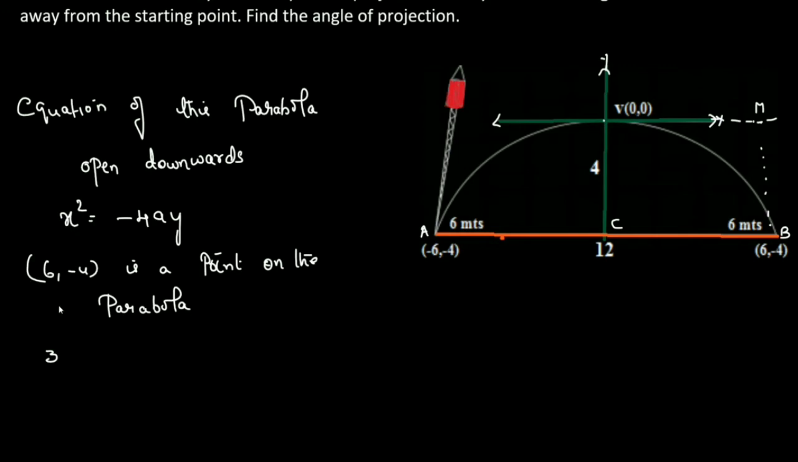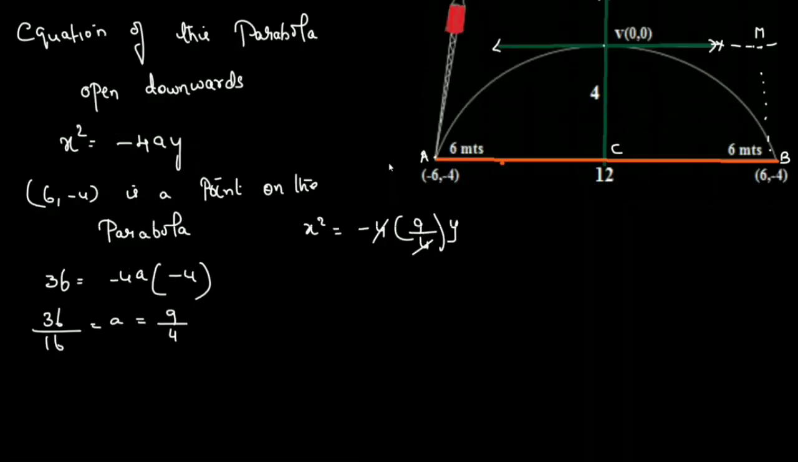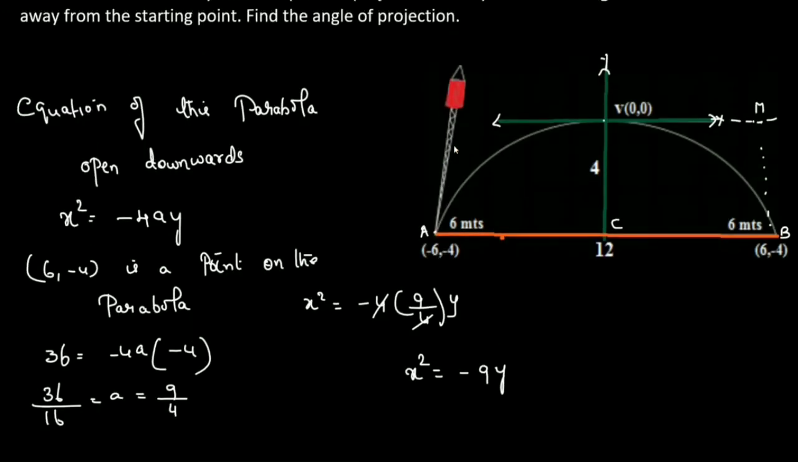So we can substitute x as 6. You will get 36 is equal to minus 4a into minus 4. So you get 36 by 16 is equal to a, so a is equal to 9 by 4. So the equation of this parabola is x square is equal to minus 4 into 9 by 4 into y. The equation of this curve is x square is equal to minus 9y. Now the question is to find the angle of projection at this point. That is, this angle is asked.